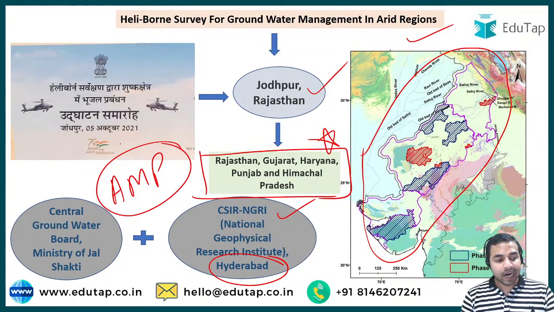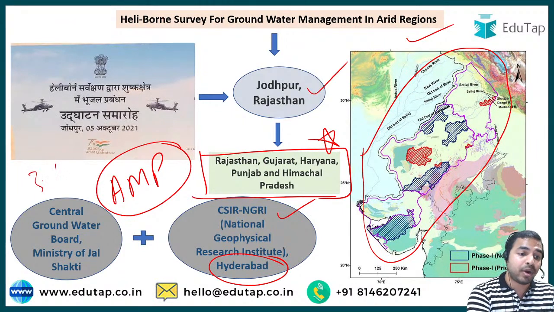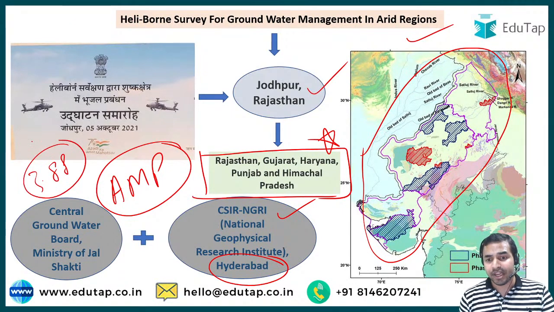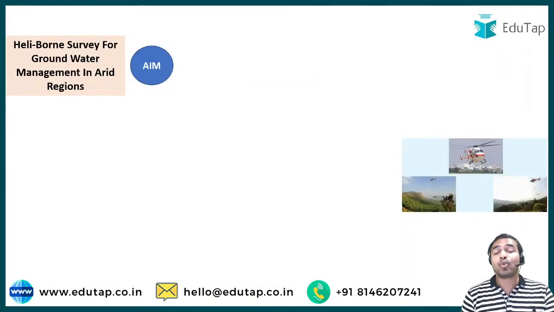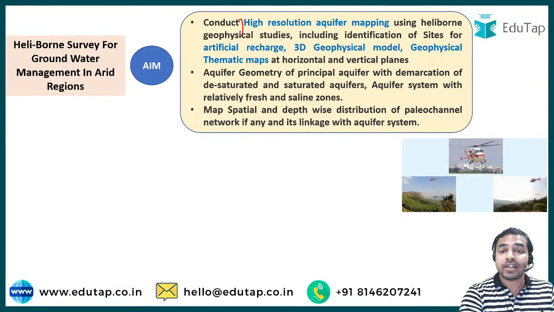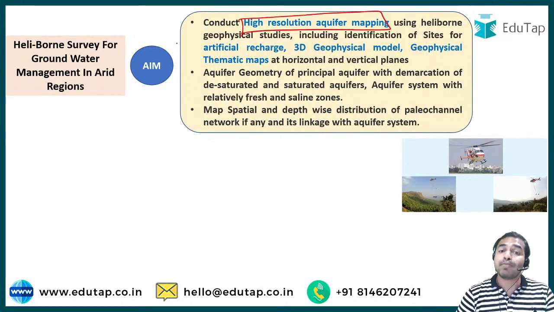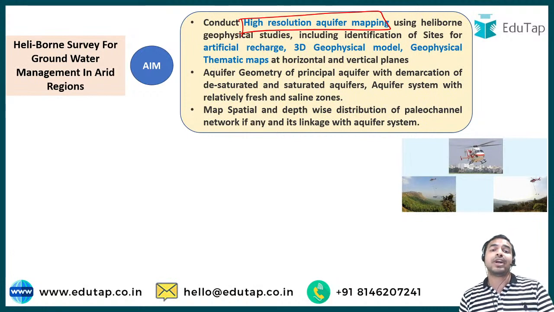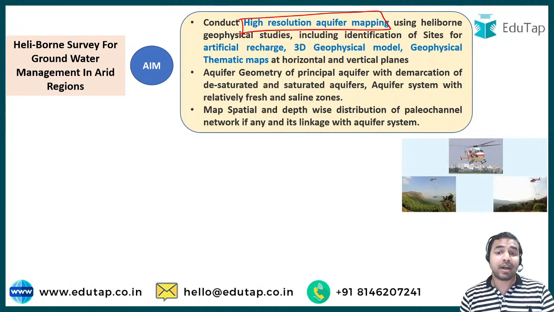Okay, and my dear friends, if we talk about the target, then they are going to map 3.88 lakh square kilometers of area, and we are going to discuss these targets in the upcoming slides. But before discussing the target, let's see what exactly the main aim of this survey is. This survey aims to conduct high resolution aquifer mapping using Heliborn geophysical studies, which will also include the identification of sites for artificial recharge, the 3D geophysical model, the geophysical thematic maps, and so on.